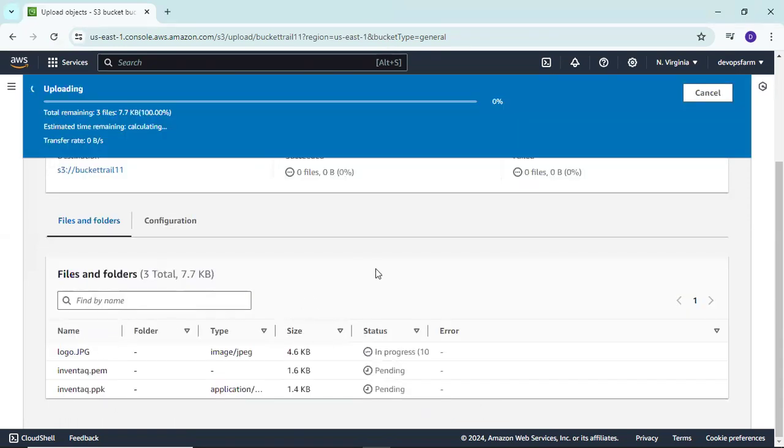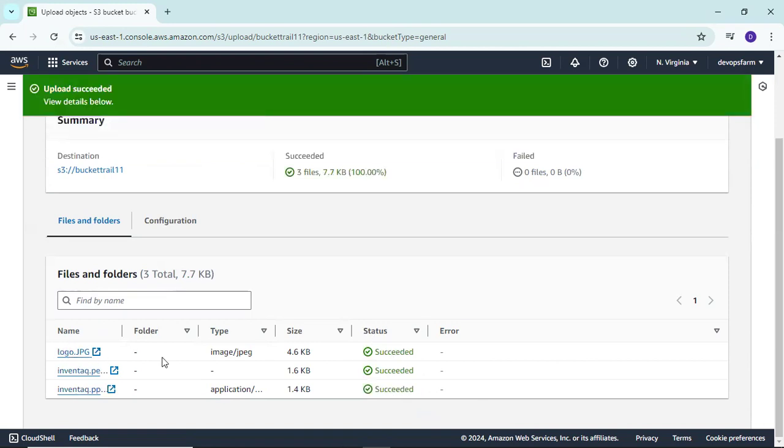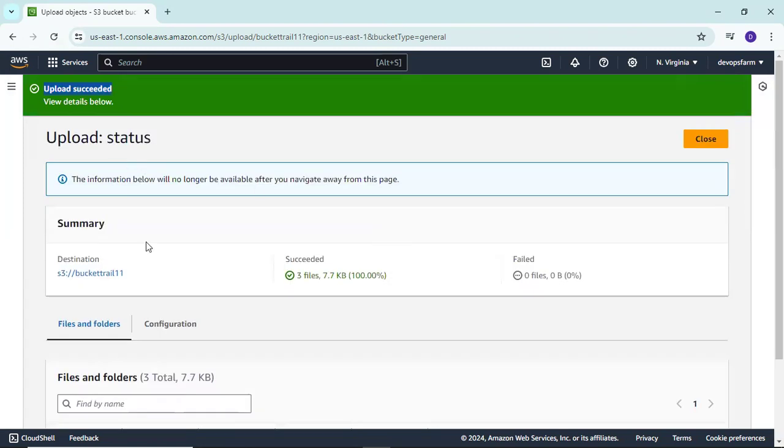You can see all the files succeeded: logo.jpg, inventec.pem, and inventec.ppk. All three files succeeded, and it shows upload succeeded, view details below. So from this you are able to upload a file or folder, or your object or data, to the S3 service.